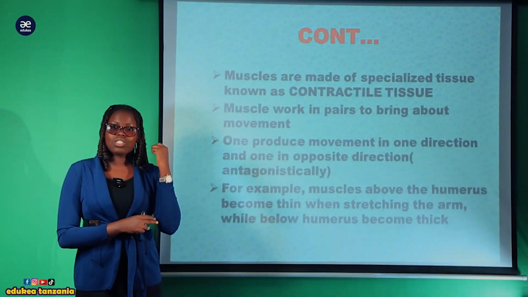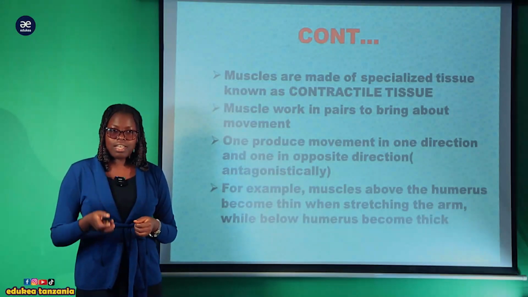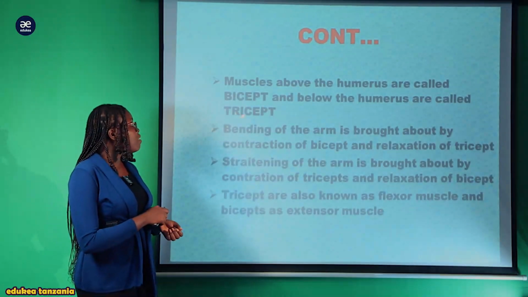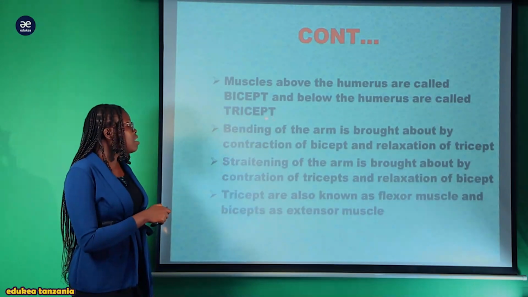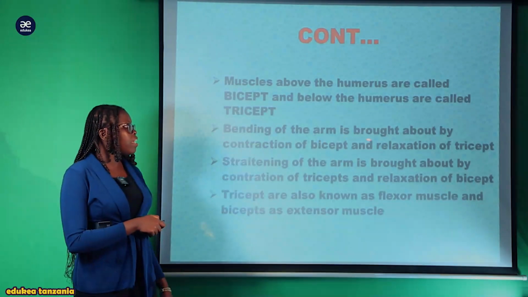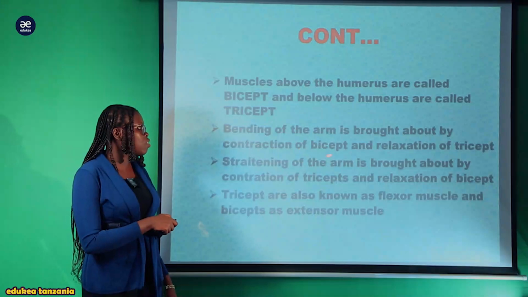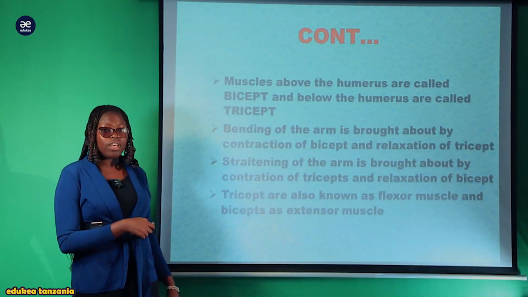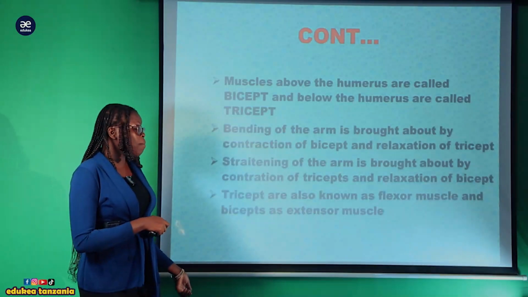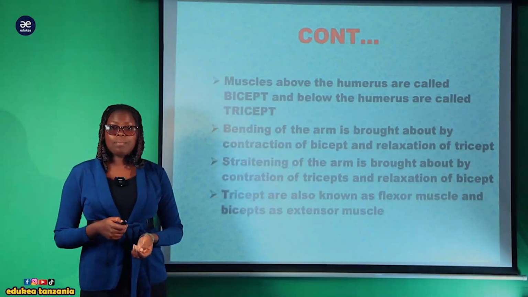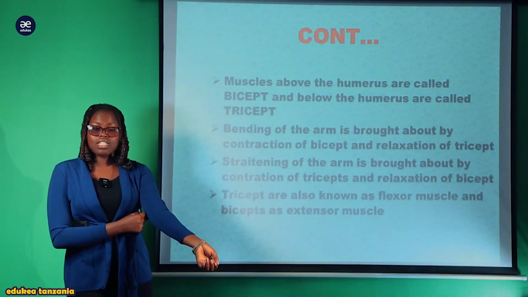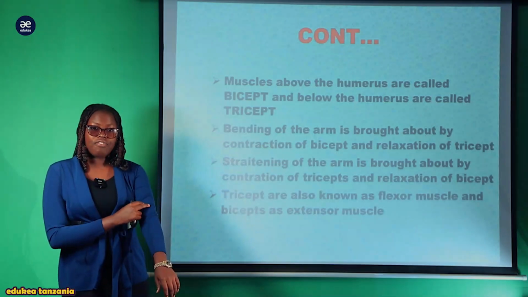They cannot relax or contract at the same time. So the muscles above the humerus are called biceps, and below the humerus are called triceps. Bending of the arm is brought about by the contraction of the biceps and relaxation of the triceps. Example, kwa mfano kunyosha mkono, straightening of the arm is brought about by the contraction of the triceps and relaxation of the biceps.